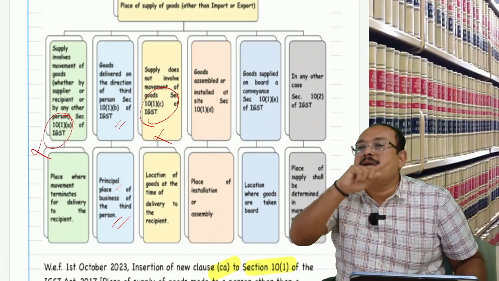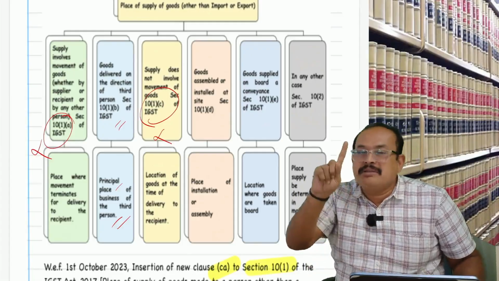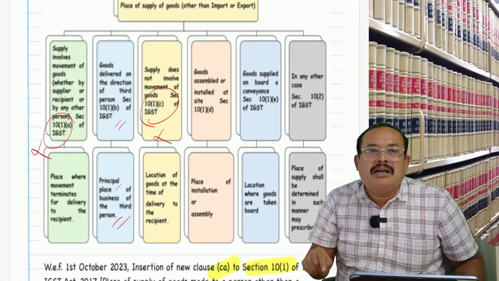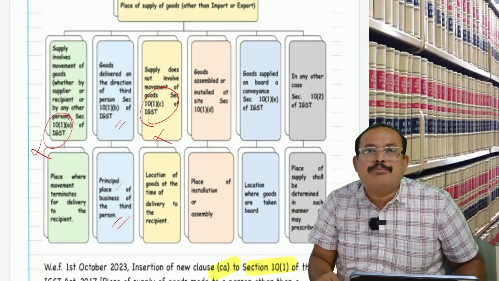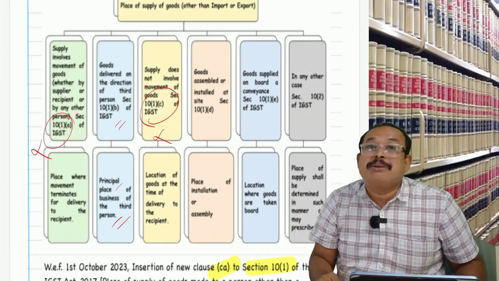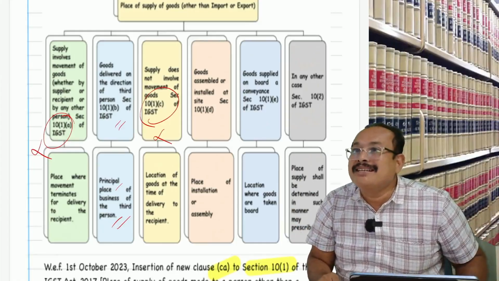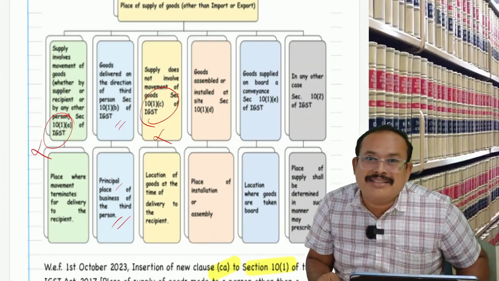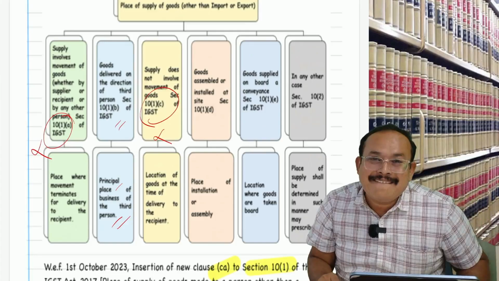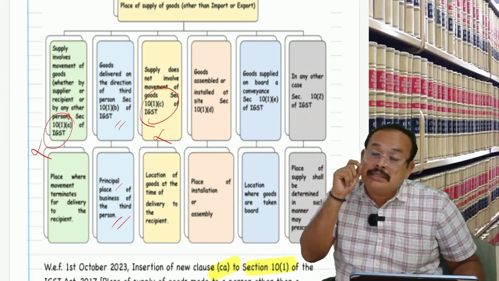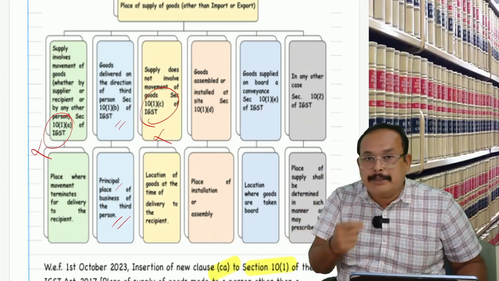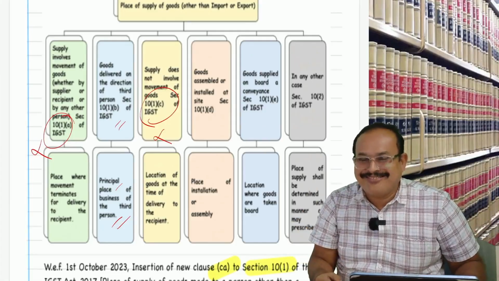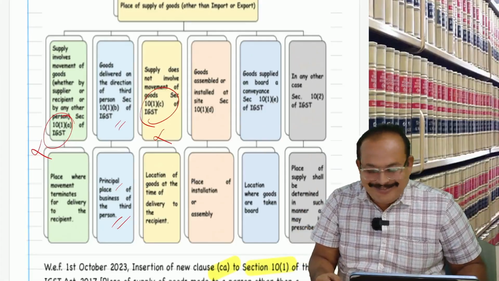From the e-commerce operator's point of view, he is not a person to refer to for the place of supply, because he is not supplying goods, he is supplying services. But Purvika is the supplier, no sir? Purvika is selling goods; he is the supplier of goods. Correct. For Purvika, it will be the delivery address only, if it is sold through e-commerce.